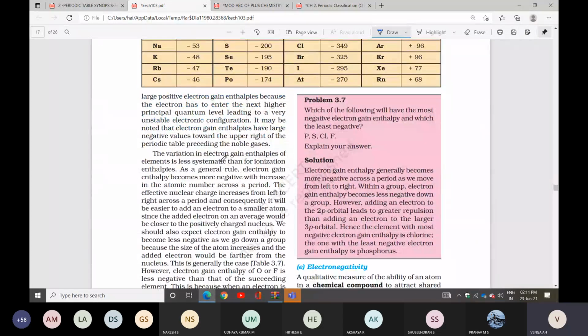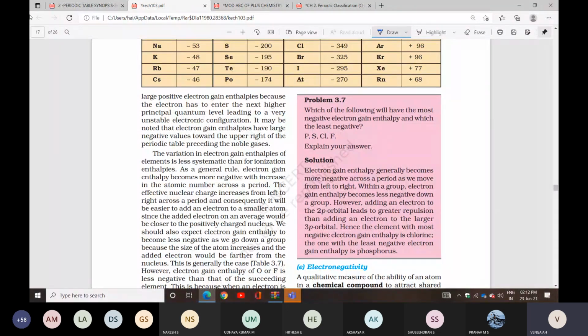Next question, 3.7. Which of the following will have the most negative electron gain enthalpy and which is the least negative? Electron gain enthalpy generally becomes more negative across the period as we move from left to right, and within a group it becomes less negative down the group.